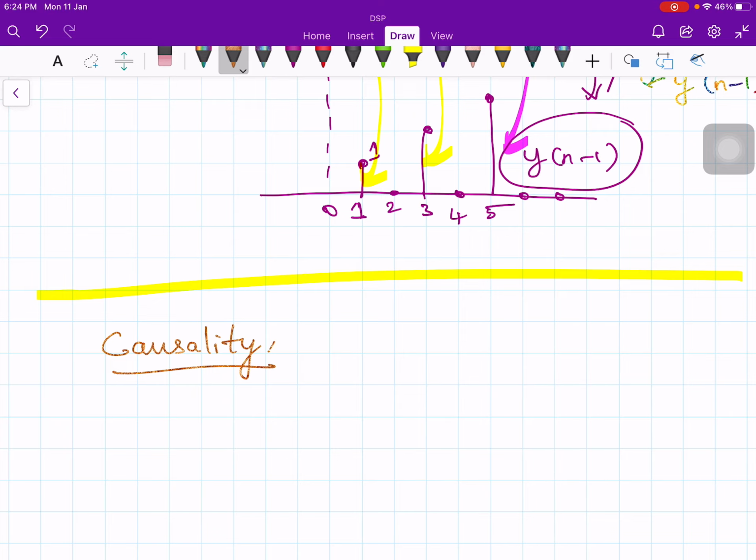A causal system is one which cannot predict the future. So it gives the output based on the current input and past input.